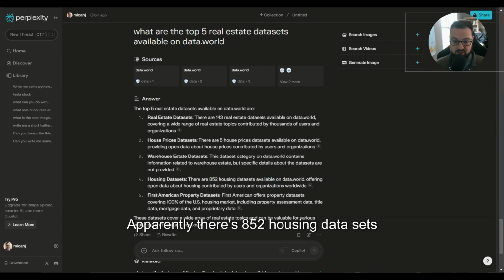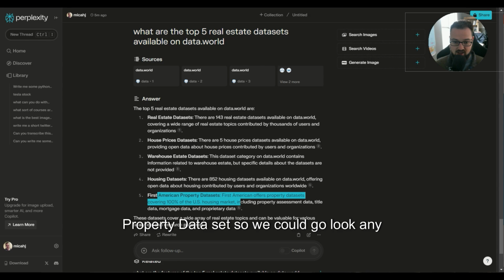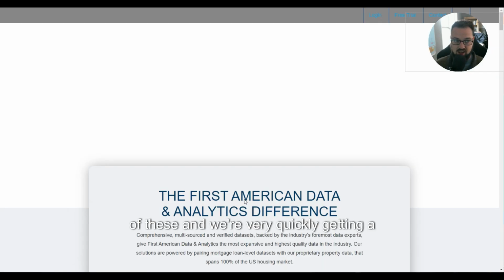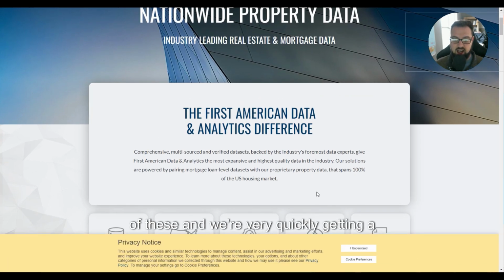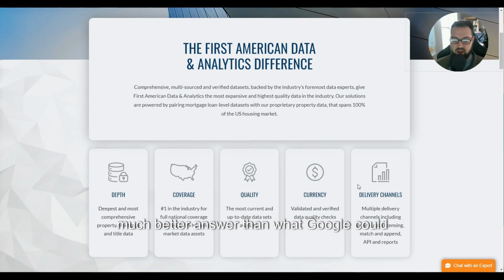Apparently there's 852 housing data sets available, and then there's this First American property data set. So we could go look at any of these, and we're very quickly getting a much better answer than what Google could provide us or ChatGPT could provide us, and I think that that's where the power exists.